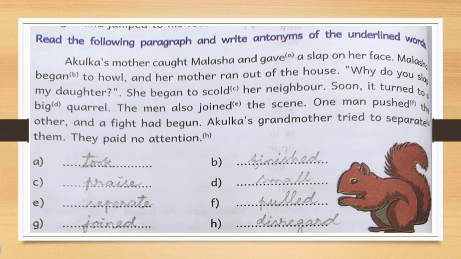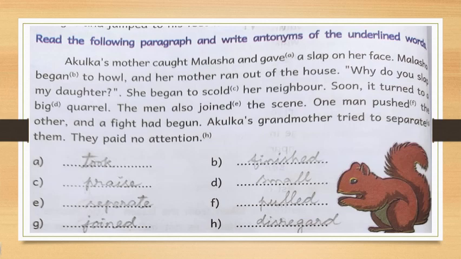Next one, B, began. The opposite word for began is finished. Then C, scold. The opposite word for scold is praise. Then D, big. The opposite word for big is small.